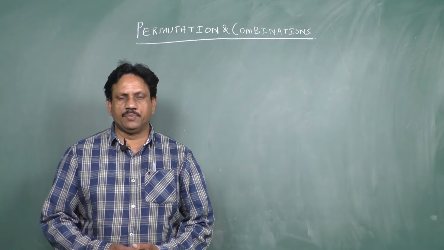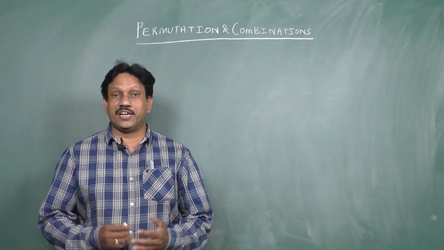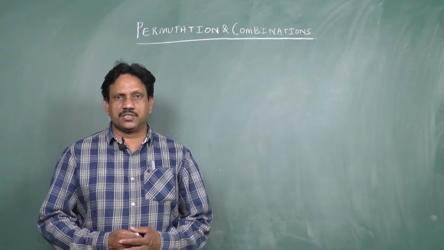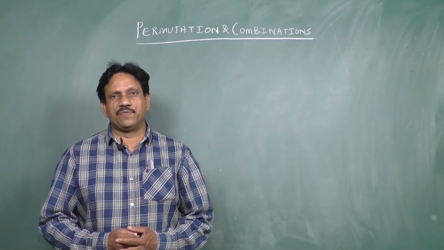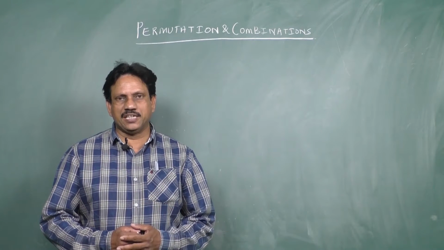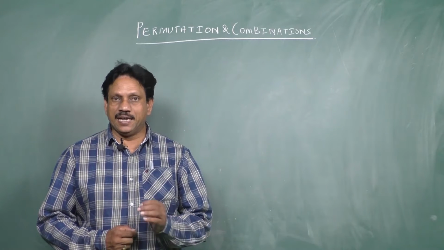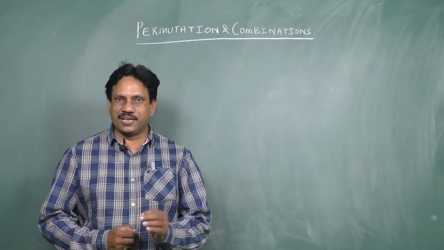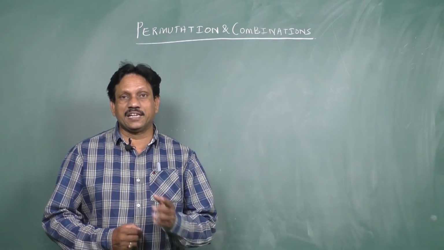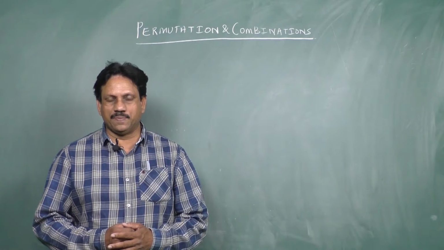Today we are going to learn about a new chapter, permutations and combinations. It is a very interesting chapter. This chapter mainly deals with the fundamental principle of counting in permutations. The meaning of permutation is arrangements: arrangements of letters, numbers, persons, articles, like that. And combination means a selection of things. We will discuss combinations later.